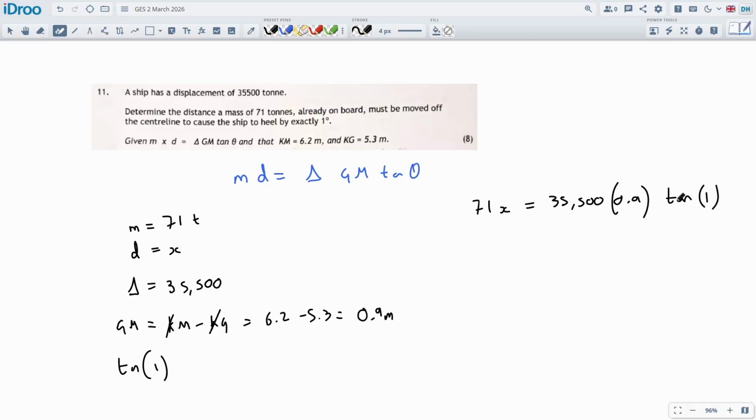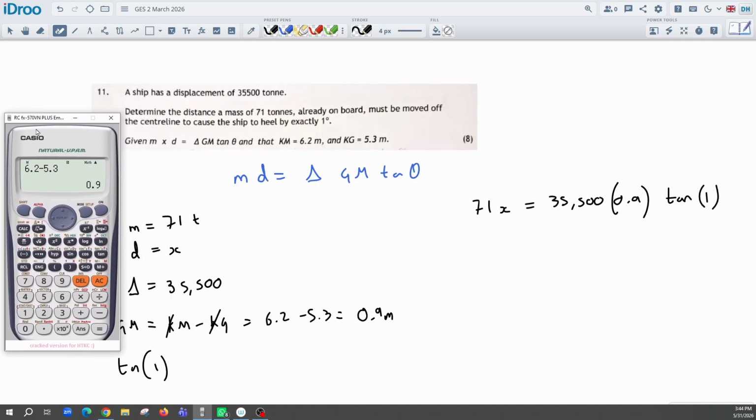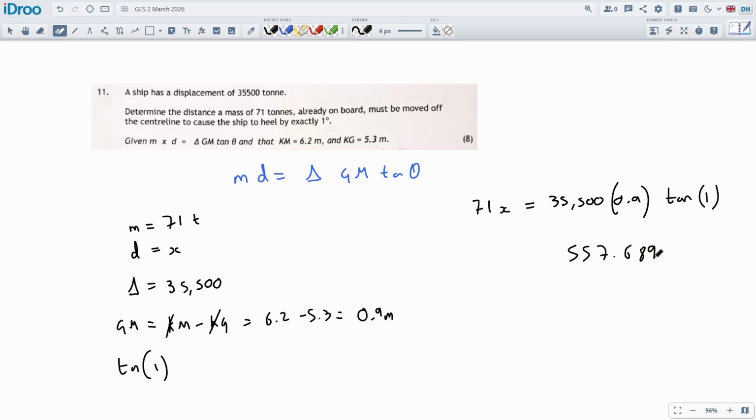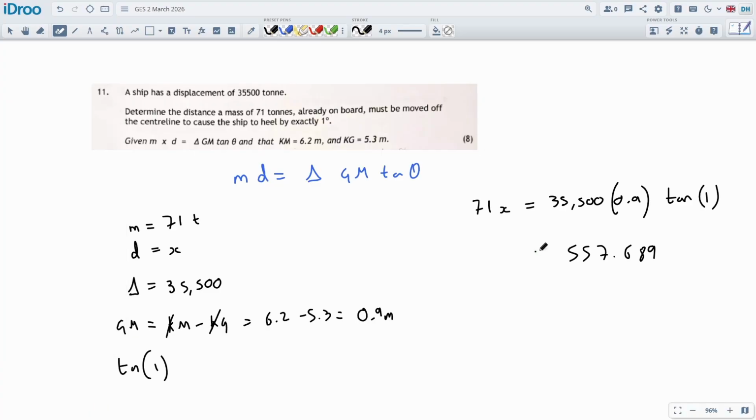And the only thing I'm going to do is divide down by 71 once I get this whole right-hand side. Let's get it done first. So here it is. We're going to go 35500 times 0.9 times tan of 1. You don't even have to close up the brackets. Just check your calculator is in degrees, not in radians. Otherwise you get some screwy answer. We got 557.689. I might have said it a little bit differently there. Sorry about that. 557.689. Yes, okay, right. And this is equal to 71x.